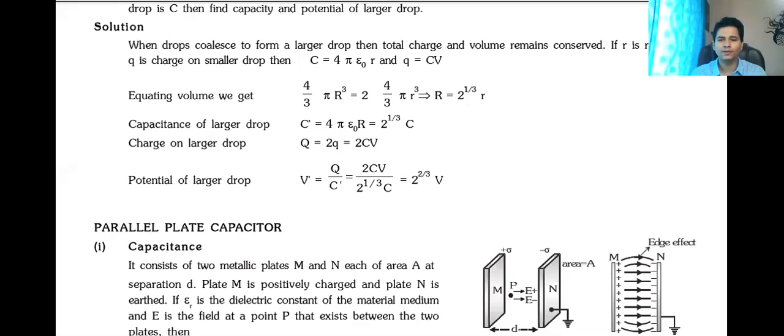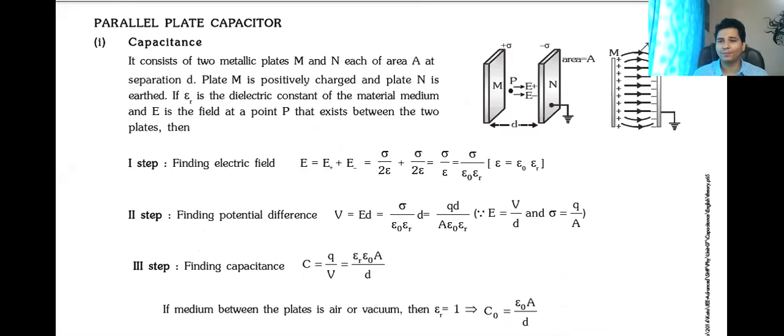And then when you talk about the formula of capacitance, same formula: find electric field between the plates, find potential, then use C is equal to Q by V. After doing that, we will get C naught is equal to epsilon naught A by d, which proves that it will not depend on charge as well as potential. It will depend on geometrical factors and the medium. So this is what we have already written in our notebook. So if there's a dielectric, instead of epsilon naught, we'll put epsilon r, which is K epsilon naught.